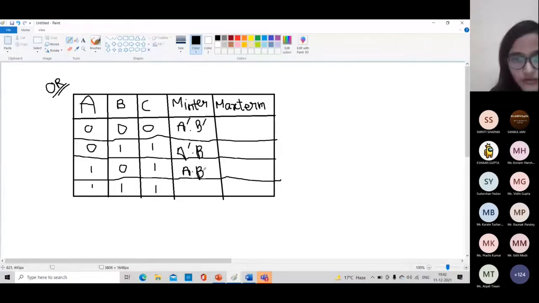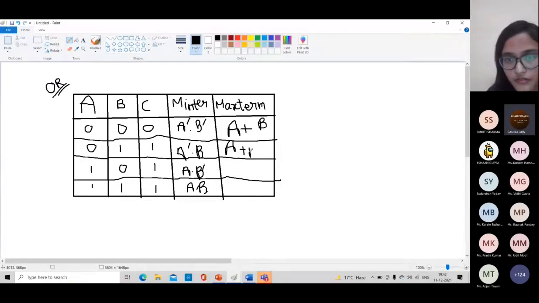It will have A. I will try to explain SOP and POS from this. So I think the next term will be A plus B, and here the next term will be A complement. Sorry. A plus B.